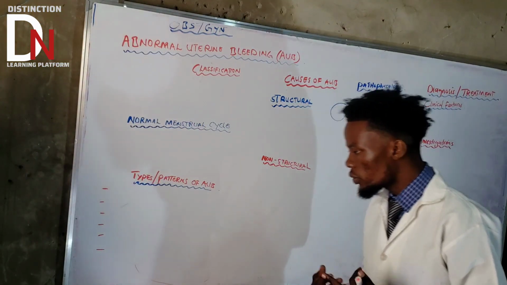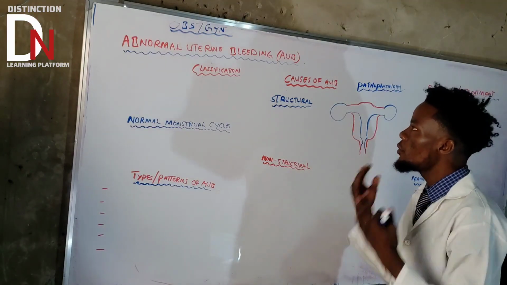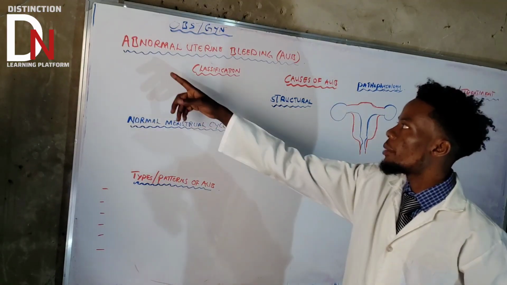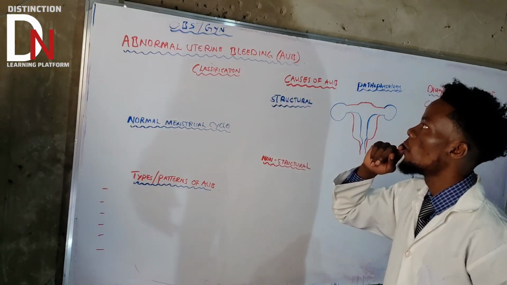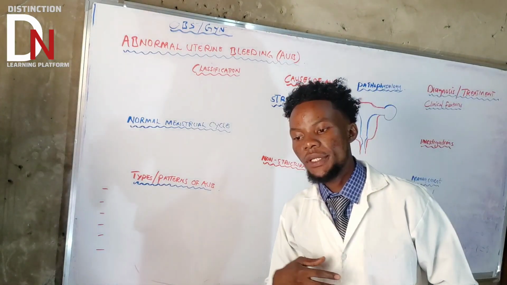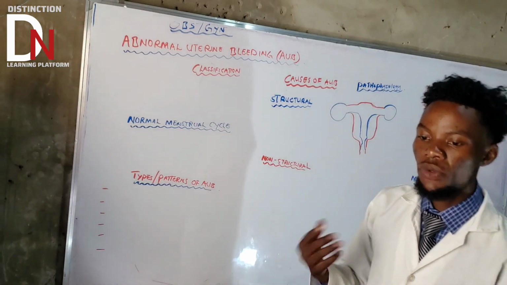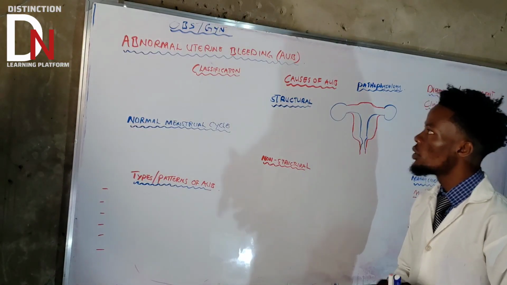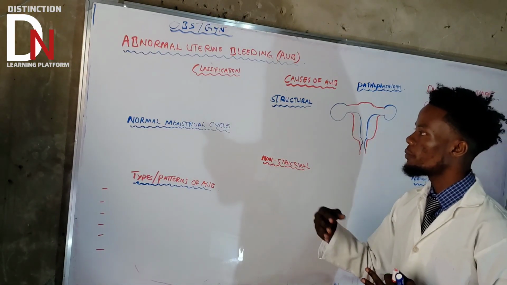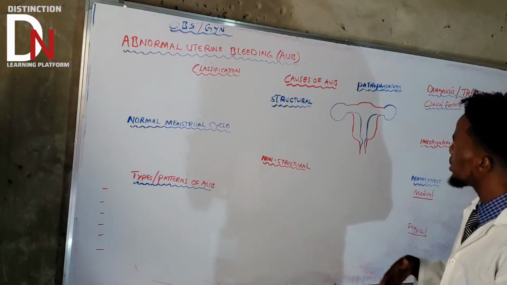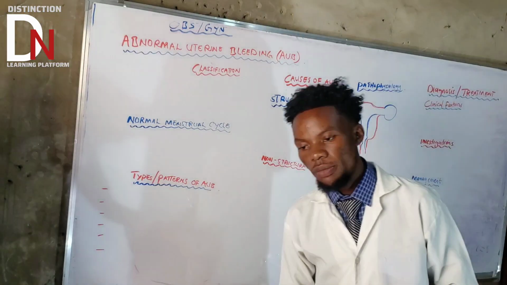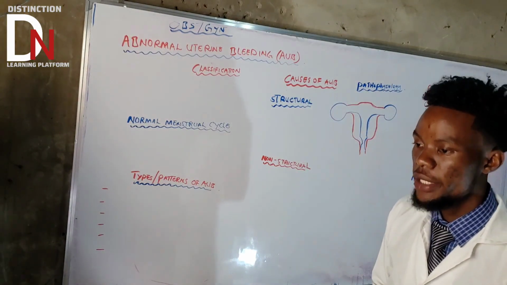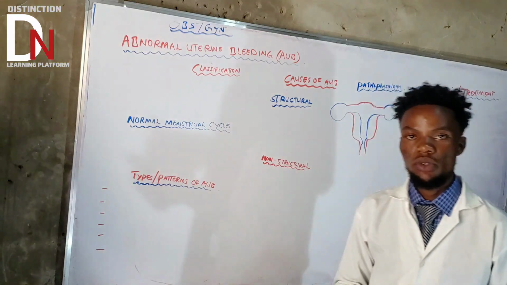In this video, we're talking about AUB. AUB stands for abnormal uterine bleeding, which is under Obs and Gyn, okay? And this is a case that we usually see in the gynecological ward. So we'll talk about the classification of AUB, the types, the causes, pathophysiology, treatment, and the diagnostic procedures that you need to do if someone comes with